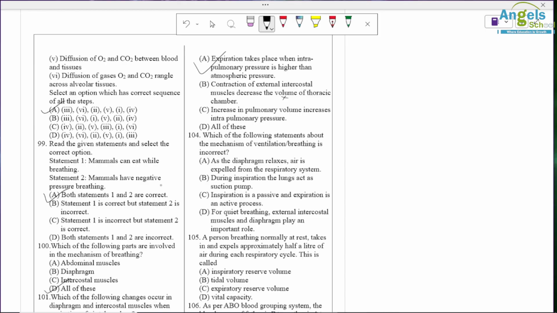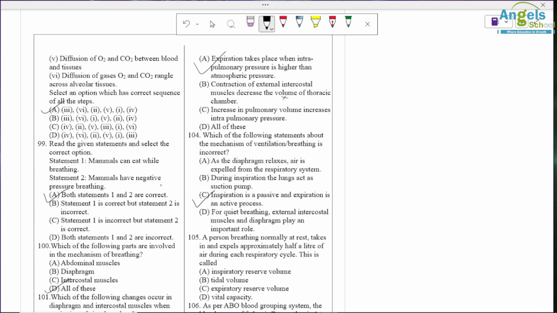Inspiration is a passive and expiration is an active process, so it is a wrong option. Inspiration is active process and expiration is passive process.